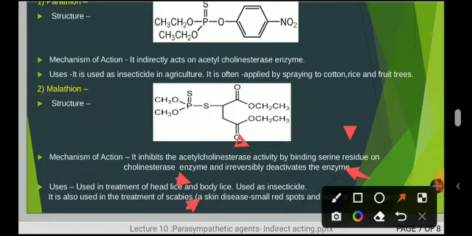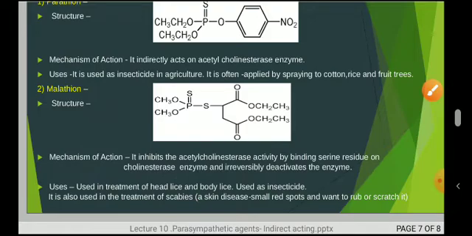Scabies, what is meant by scabies? These are small red spots found on the skin, and a person wants to rub or scratch them. That is scabies, small red spots. So for scabies, malathion is preferred. So this is also very important.